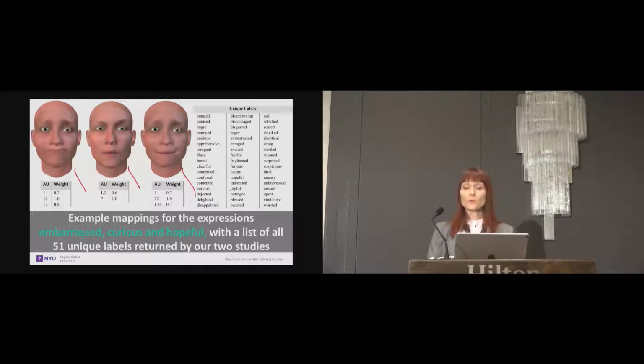To the right is a table of 51 unique labels that were returned across both studies. As you can infer from the ratio of expressions to unique labels, image label mappings are not necessarily one-to-one. There's plenty of future work to be done in our framework, such as improving avatar quality and word synonymy scoring. Nonetheless, we expanded the expression mapping space by about a factor of 8 with these 2 proof of concept studies alone.